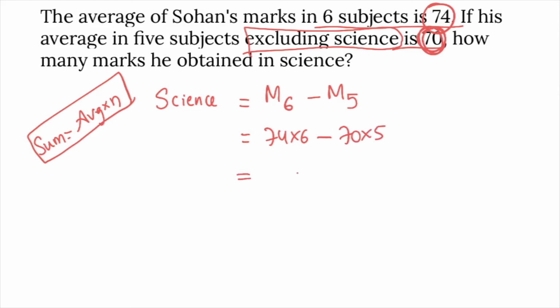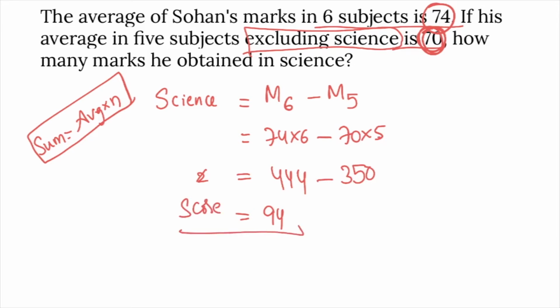74 into 6: 6 into 4, 24, 6 into 7, 42, 2, 44, 444. Minus 70 into 5, 350. Difference is 94. So he scored 94 marks in science subject.